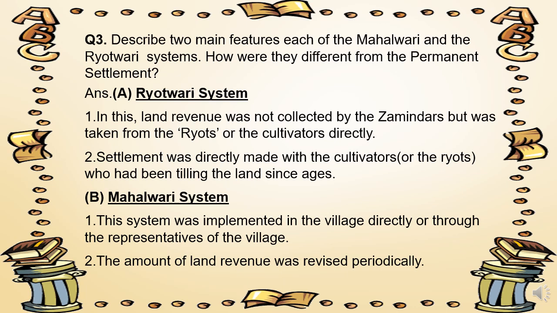Number 2, settlement was directly made with the cultivators or the ryots who had been tilling the land since ages. Next is the Mahalwari system. This system was implemented in the village directly or through the representatives of the village. The second one is the amount of land revenue was revised periodically.